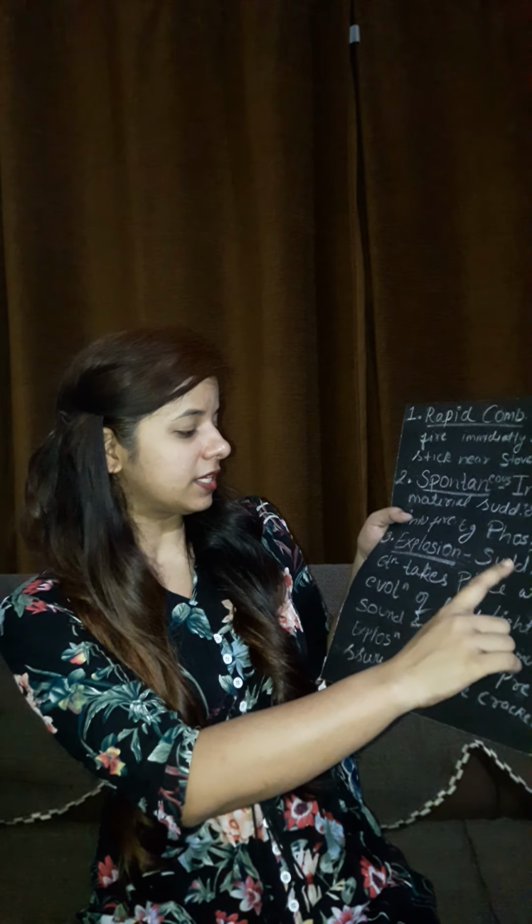The third type of combustion is explosion combustion. This is the combustion that happens in a firecracker. The substances suddenly undergo a reaction, and when this reaction takes place, a large amount of sound, light, heat and gas is evolved. For example, firecrackers. Explosion means bursting out.